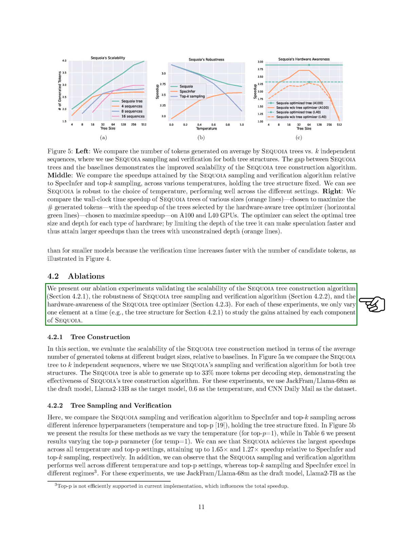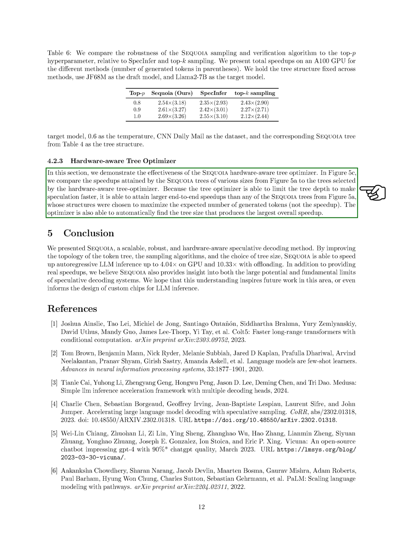Moving on to the hardware-aware tree optimizer, we highlight its effectiveness in this part of our discussion. By comparing the speedups achieved by SEQUOIA trees of various sizes to those selected by the hardware-aware tree optimizer, we demonstrate the optimizer's capability. The key advantage of the tree optimizer lies in its ability to limit the tree depth, thereby accelerating the speculation process and achieving greater end-to-end speedups than any of the SEQUOIA trees whose structures were initially chosen to maximize token generation rather than speedup. Furthermore, the optimizer is adept at automatically identifying the tree size that yields the highest overall speedup, showcasing its efficiency in optimizing for performance.